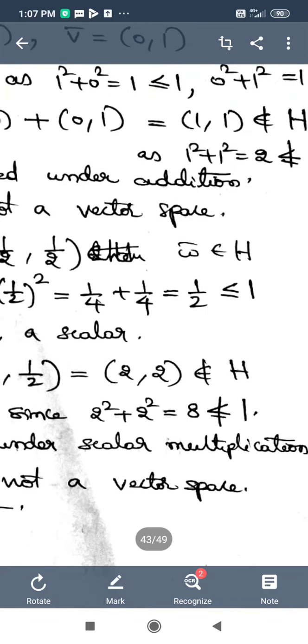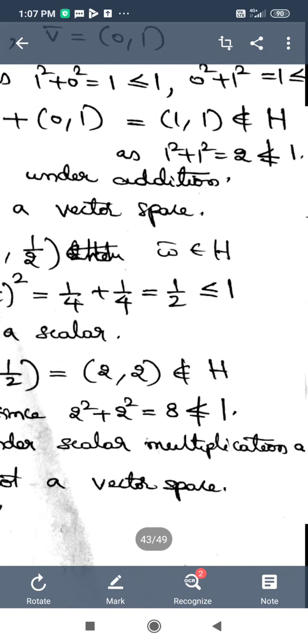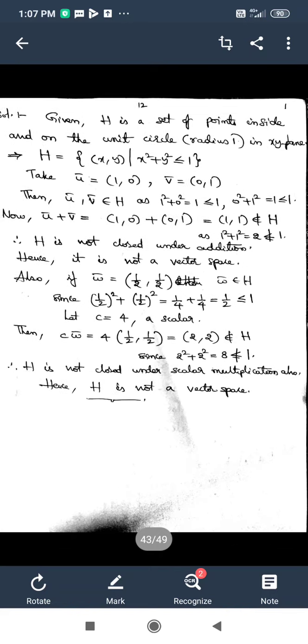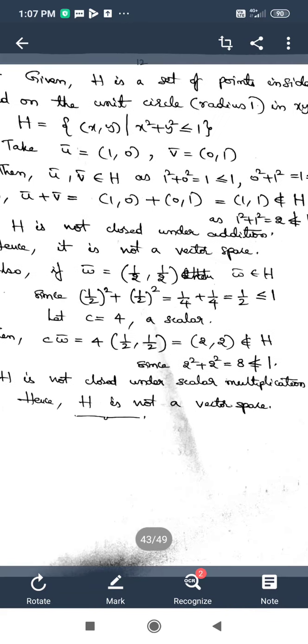How does it go? x square plus y square here is equal to 1 square plus 1 square, and the sum is equal to 2, and we know that 2 is not less than or equal to 1. That means u bar plus v bar is not an element of H.